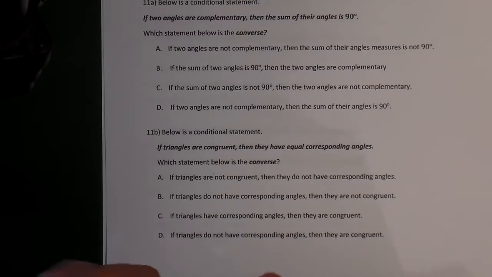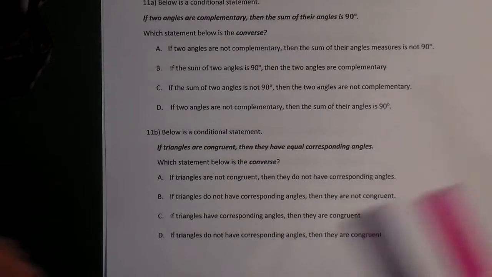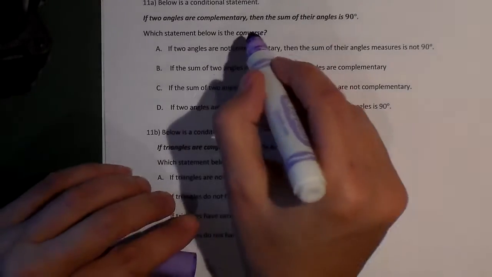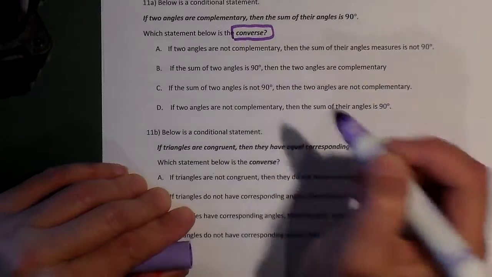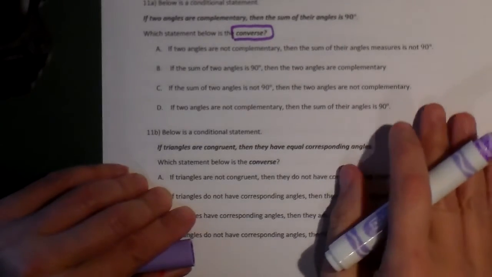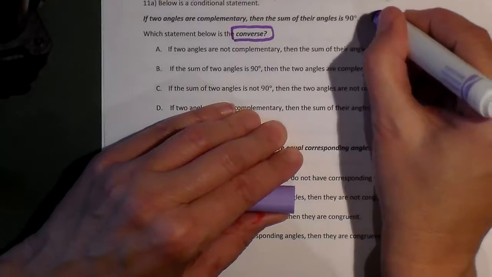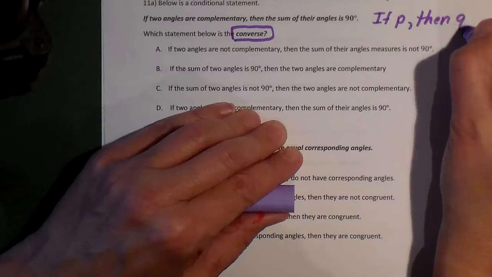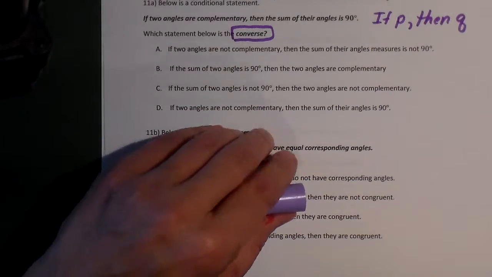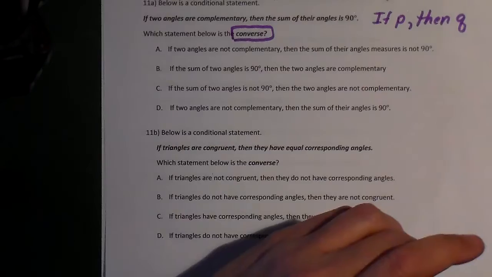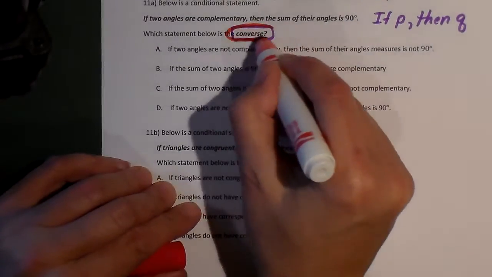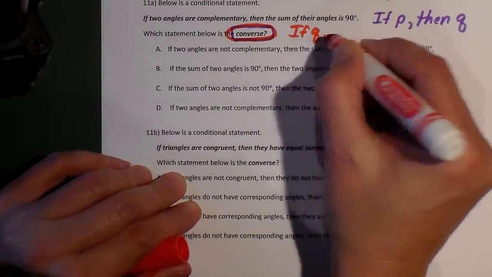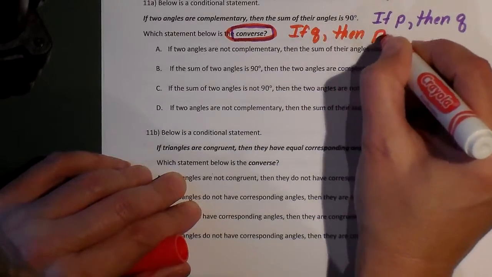For conditionals, it says if 2 angles are complementary, then the sum of their angles is 90. Which statement is the converse? Remember, the original statement is always: if P happens, then Q is going to happen. For the converse, it is: if Q happens, then P happens.